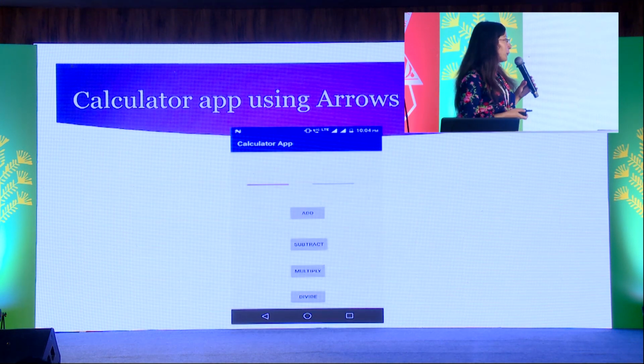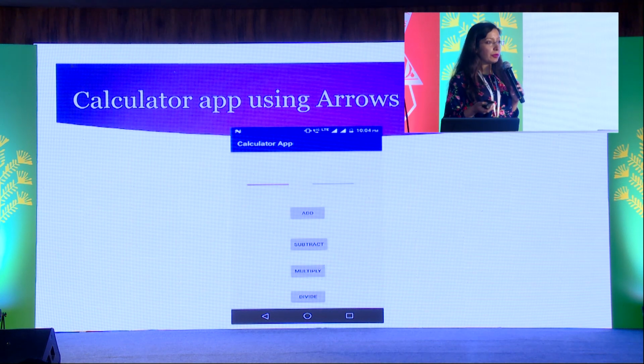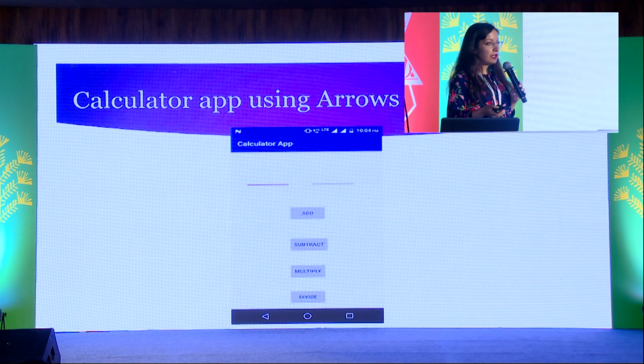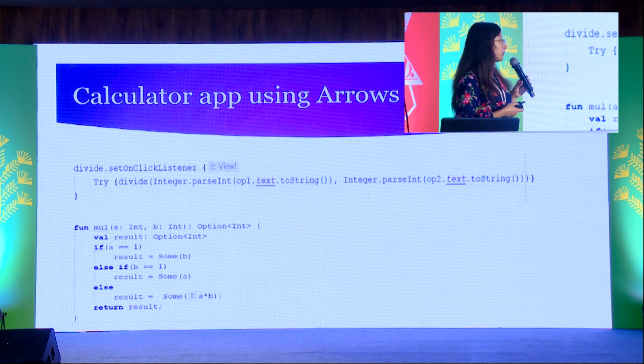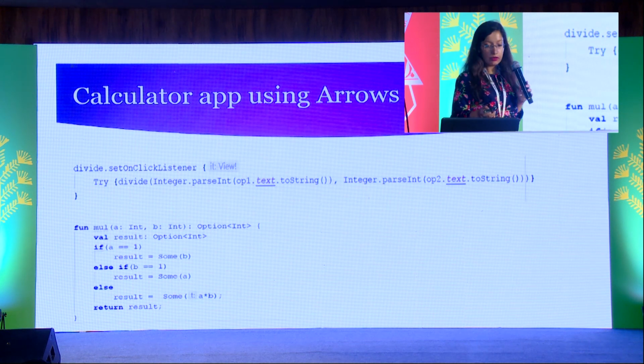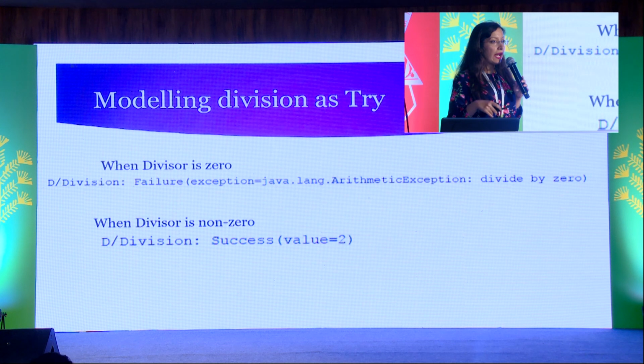Okay, so this is a simple calculator app which takes 2 operands and performs add, subtract, multiply, divide. So it was a use case where I could incorporate the data types concept. So here in the add operation, you can also use monad binding where you are combining options of similar type. So here for divide, I have used the Try data type because there is a possibility that the divisor might be 0. So if the divisor is 0, I get the failure with the exception name. If the divisor is non-zero, Try executes a success path and I get the value.